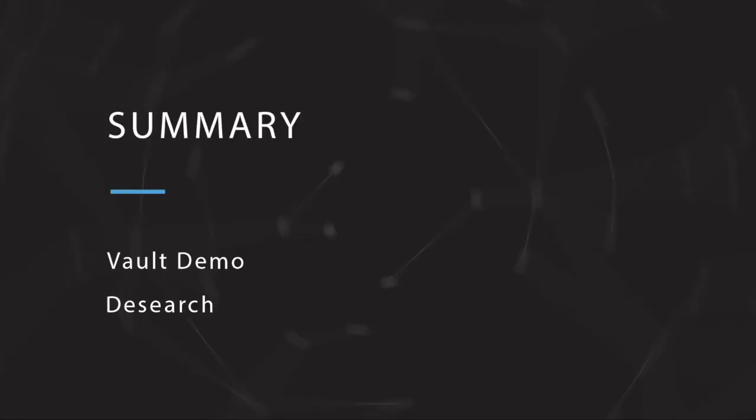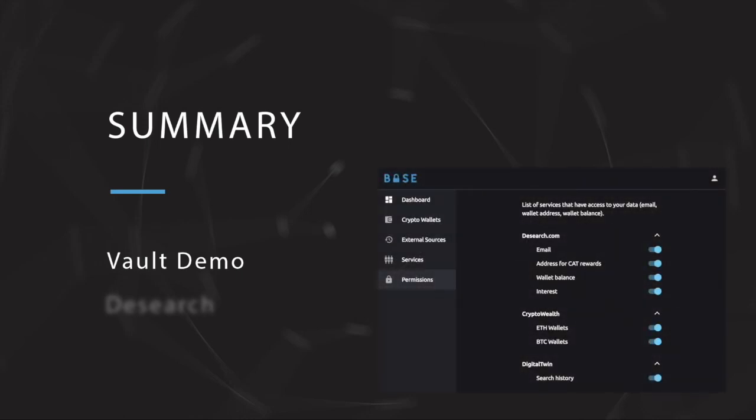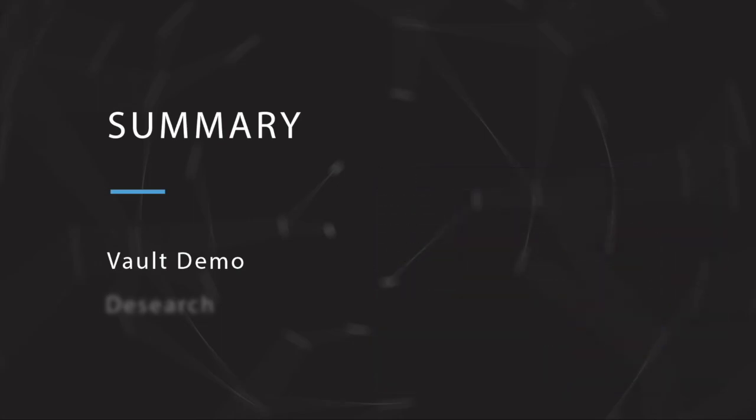Okay, let's summarize what we saw. We start with Base Vault, a place where a user manages his data, including content permission. Here I'd like to emphasize again that in Base, no one has access to your data unless you approve it. We saw this very clearly in services and permissions, where a user had to grant explicit access to every service and every piece of data.